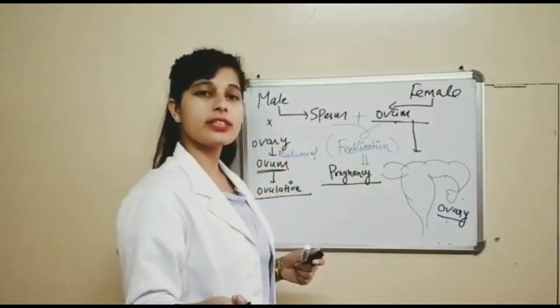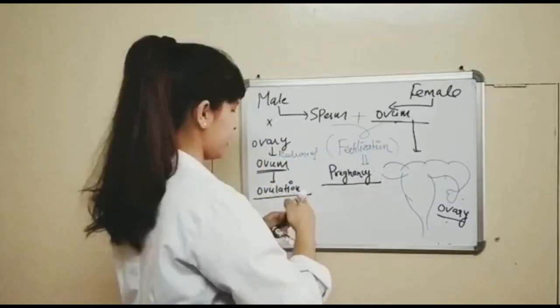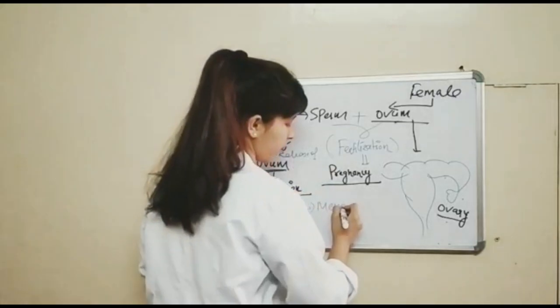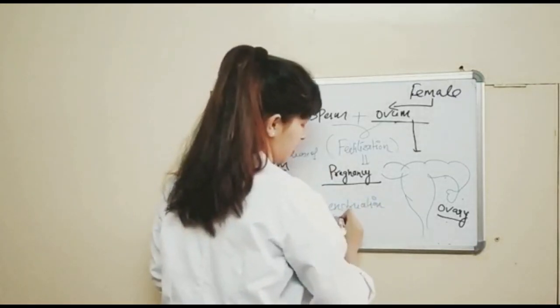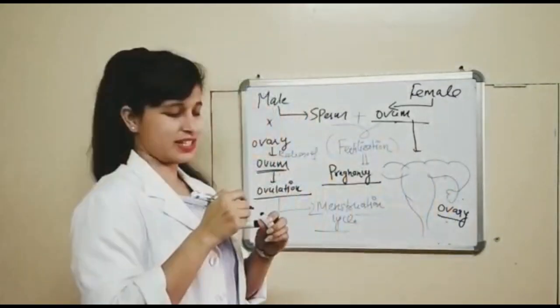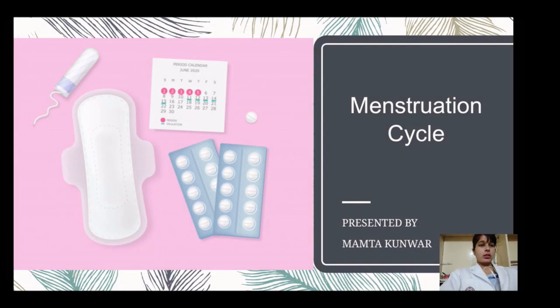Now, ovulation is a part of which cycle? Yes, you are right. Ovulation is a part of the menstruation cycle. So today's topic will be the menstruation cycle. Now we will start the class. We are going to study about the menstruation cycle.